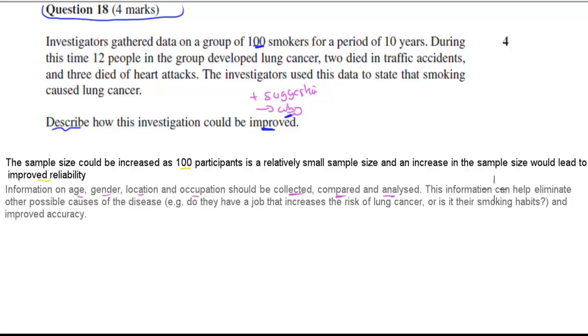This information can help eliminate other possible causes of disease. For example, do they have a job that increases the risk of lung cancer, or is it their smoking habits? So by having some more information, you can figure out why people are getting lung cancer. Maybe it might not even be smoking, it might be something that they're doing on the job that gives them lung cancer. So by collecting all of this information, we improve accuracy.